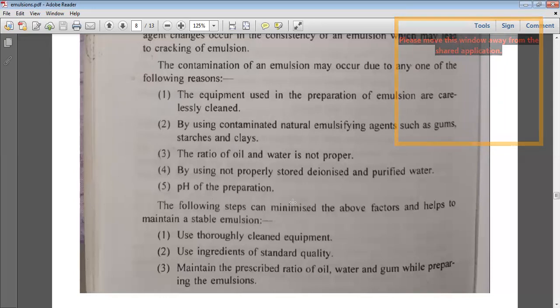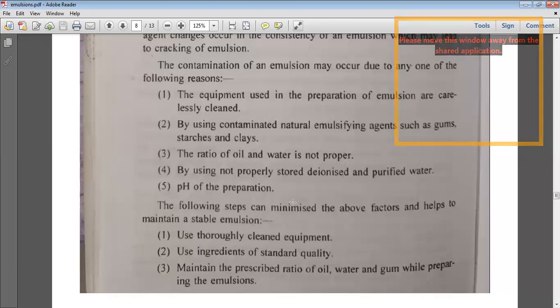After being protected with the emulsifying agent, these oil globules remain as separate entities, which leads to the formation of a stable emulsion. So in order to keep your emulsion stable throughout its shelf life, the gum should be properly selected, and when added it should coat the dispersed globules.